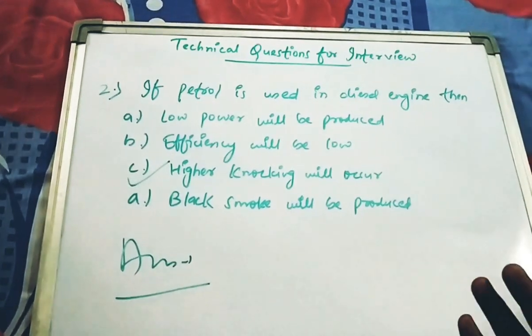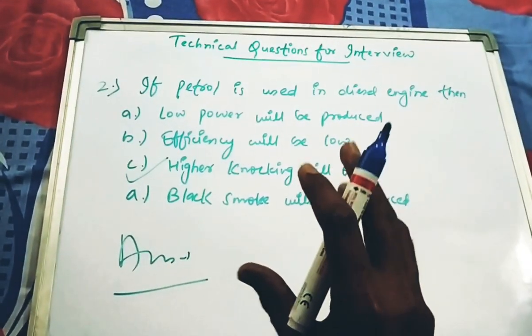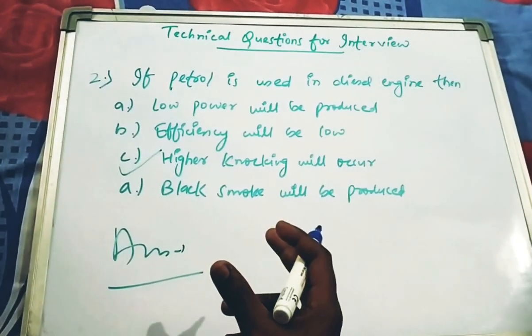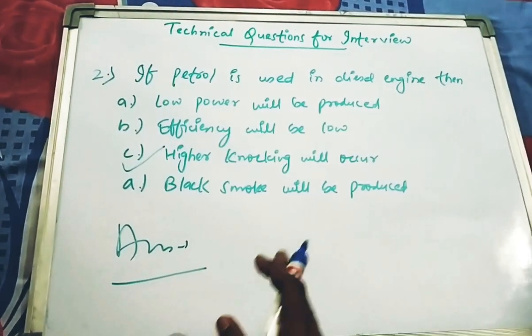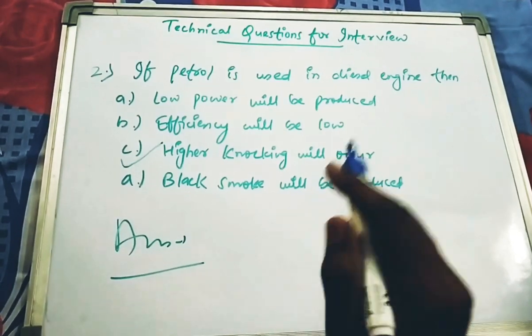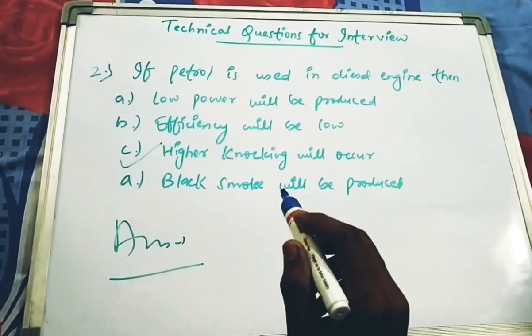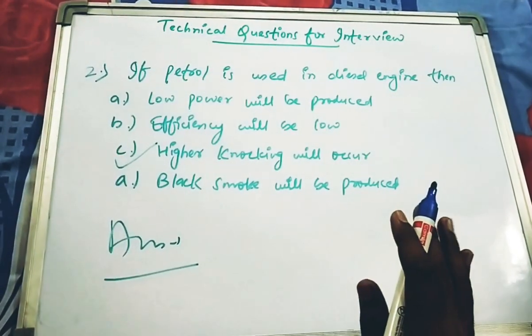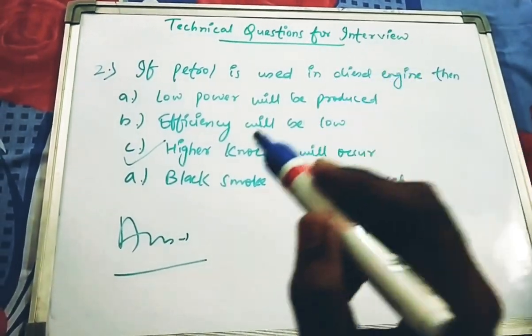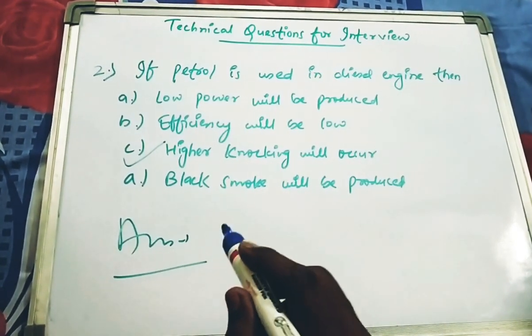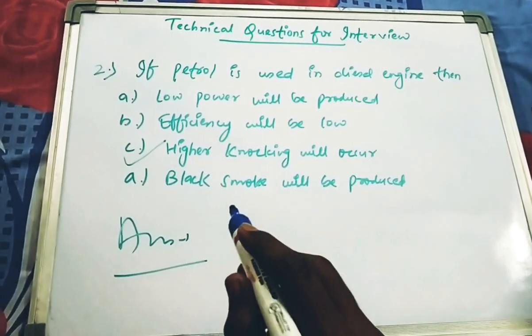If petrol is used in a diesel engine, petrol is more volatile and less dense than diesel. So if petrol is inserted in a diesel engine, there will not be any spark plug. Rather, by the help of the fuel injector, the combustion will occur, which ultimately leads to knocking.